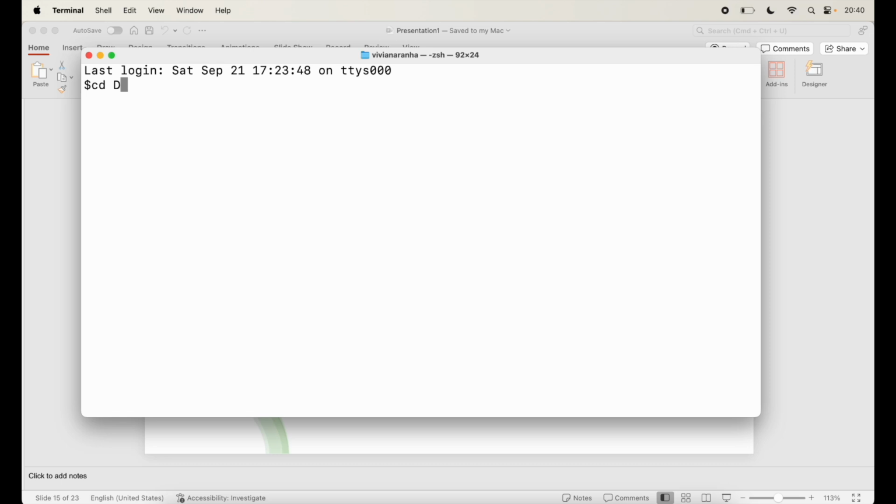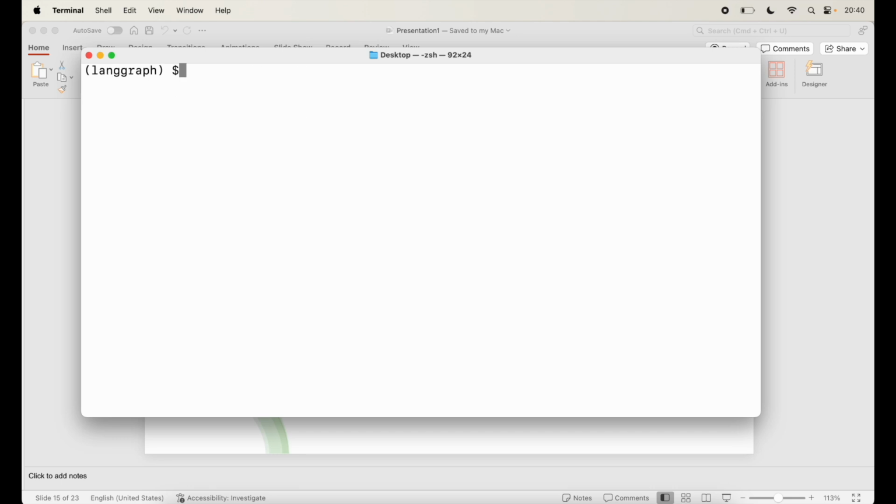I'm going to go to my desktop and create a Python virtual environment with python -m venv, and I'll call it langgraph. Then I'll activate this by saying source langgraph/bin/activate.